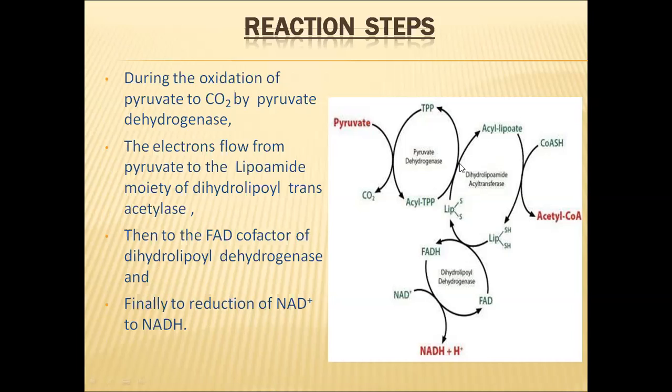In the second reaction, the dihydrolipoamide acyl transferase enzyme, E2, reacts with acyl TPP.